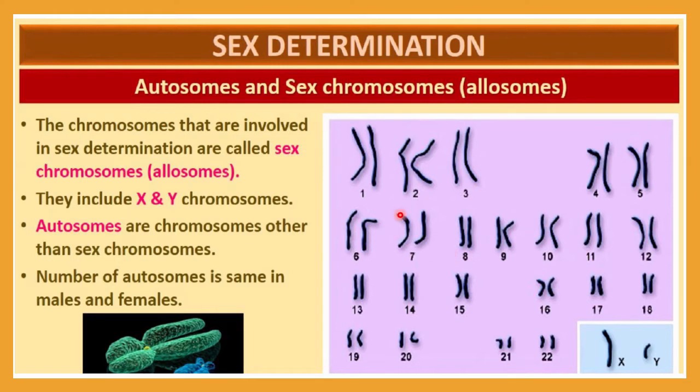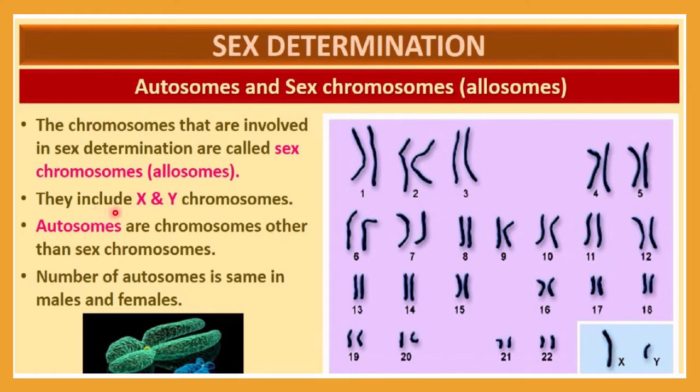Here you can see, you know very well, humans have 23 pairs of chromosomes, right? So this is pair 1, 2, 3 up to 23. Here in this box you can see X and Y chromosomes. The 23rd pair is the sex chromosomes, or allosomes, and the rest are autosomes. You can see here X and Y. This pair is responsible for sex determination, and that's why they are considered sex chromosomes or allosomes.